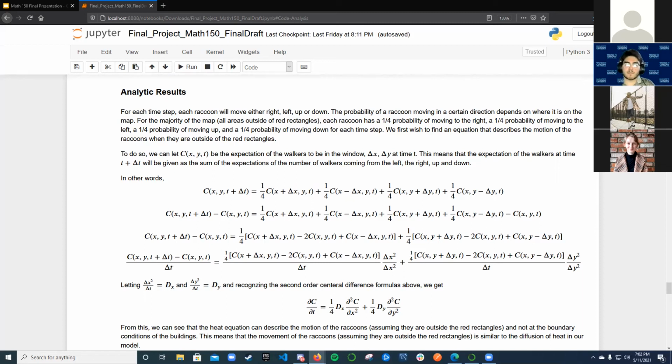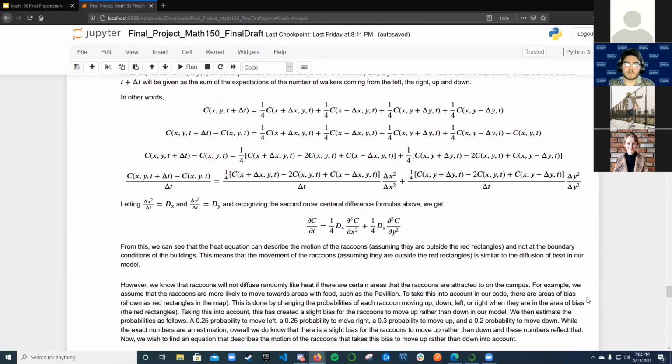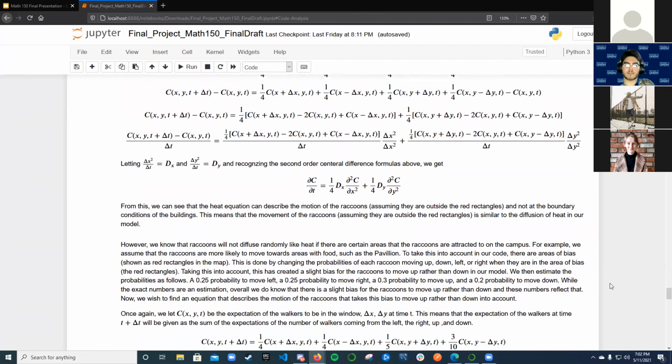Then we did some algebraic manipulation of the equations. At the end, we see a second order central difference for both X and Y, which gives the second partial derivatives of C with respect to X and Y. Once we do that, we see that this final equation is the heat equation. So what we found was that the raccoons diffuse like heat, and they follow the heat equation in our model if they are outside the areas of bias.